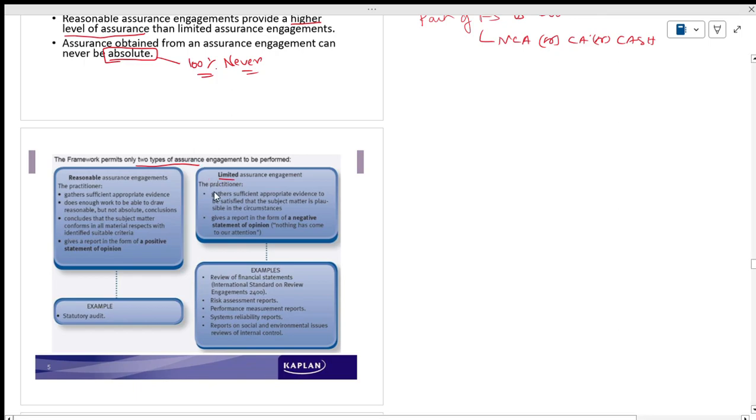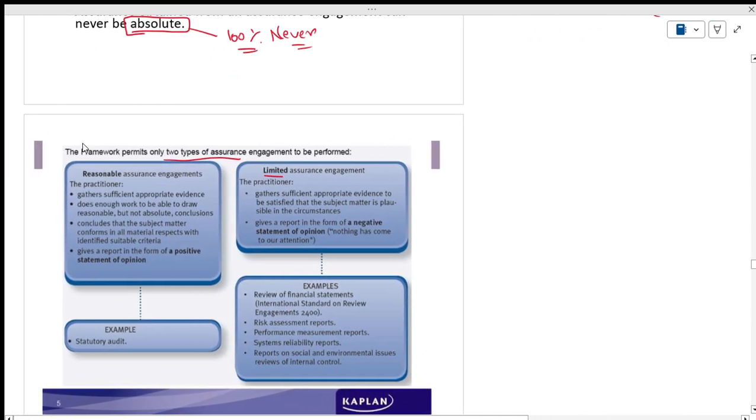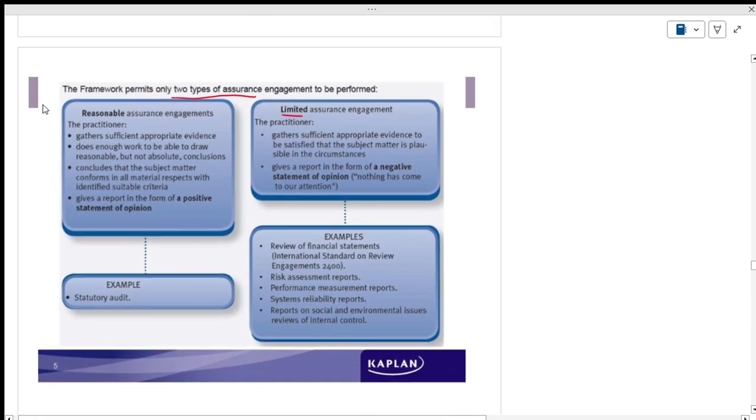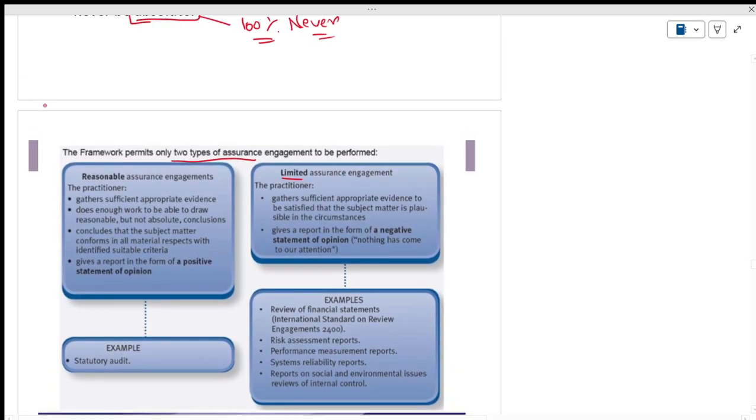What is reasonable? Reasonable means you are gathering sufficient and appropriate evidence, not complete evidence. Nobody is going to say we have complete evidence. You do enough work, not complete. See the wording: enough work to be able to draw reasonable but not absolute conclusions. If you go as an auditor and say that you want every other document,